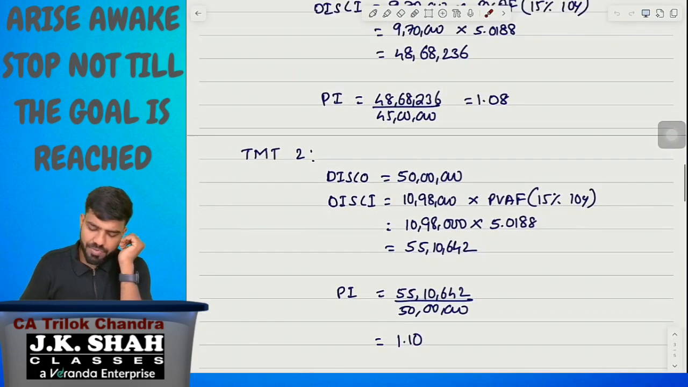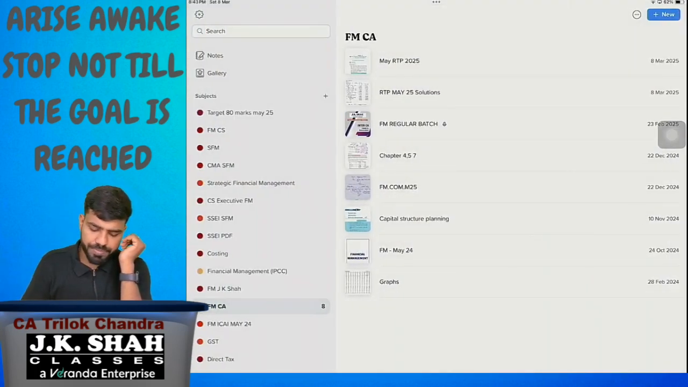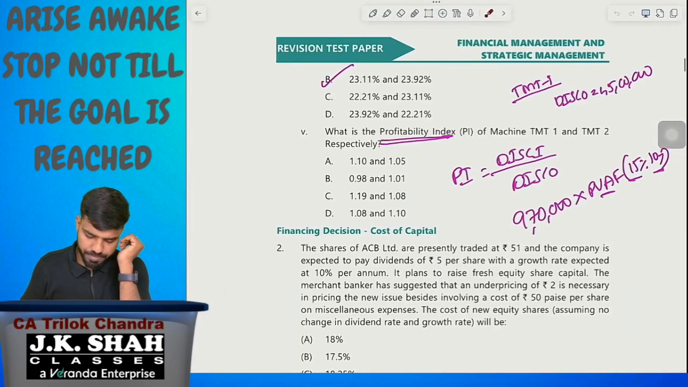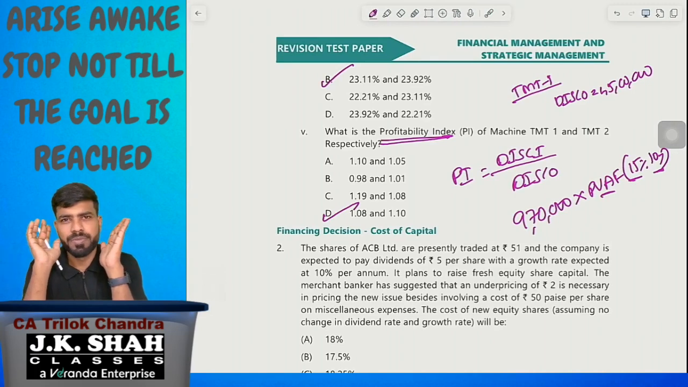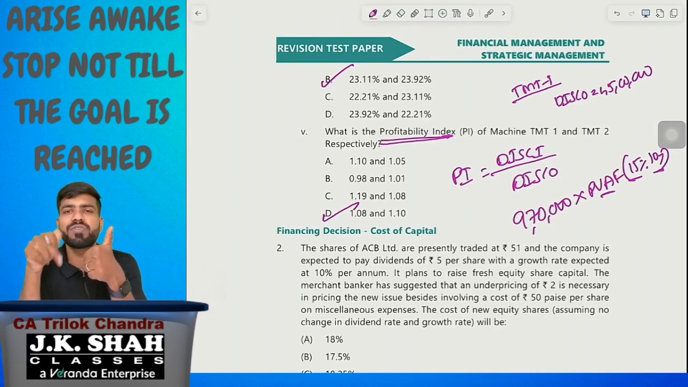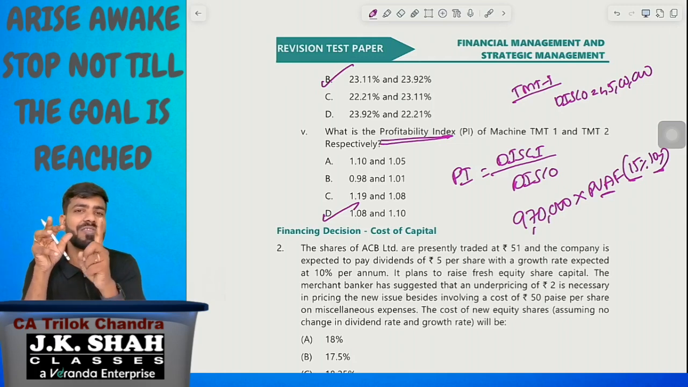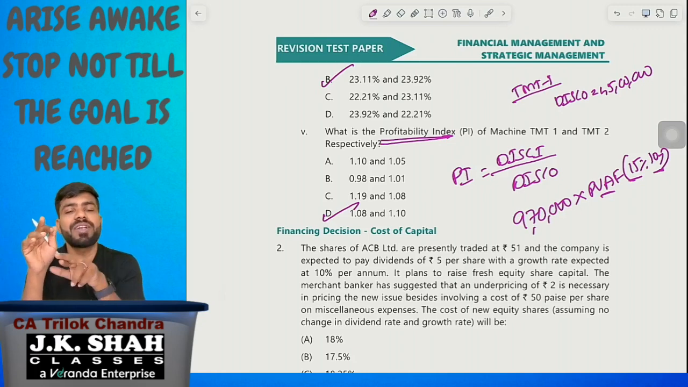So the final answer is 1.08, 1.10. D is the answer. Very simple question. The only point we need to learn in this question is that average profit or annual savings means PAT, profit after tax. If they had asked cash flow after tax, then we would have written 9,70,000, 10,98,000.